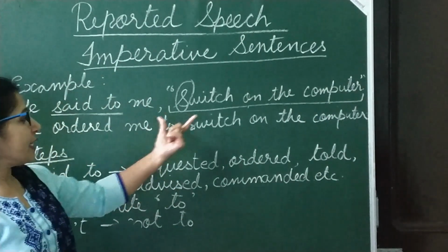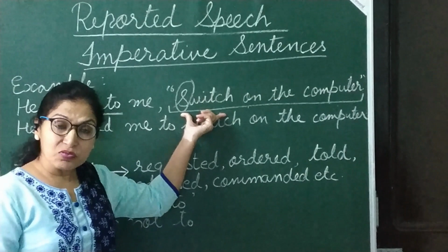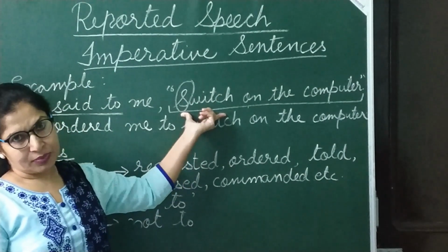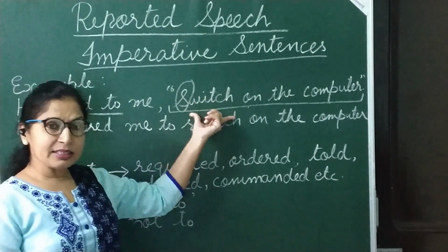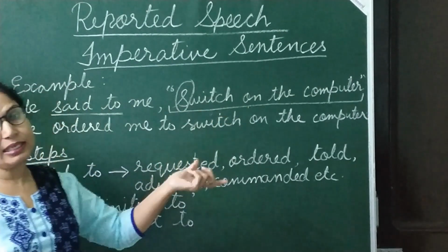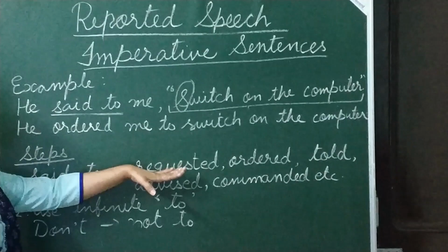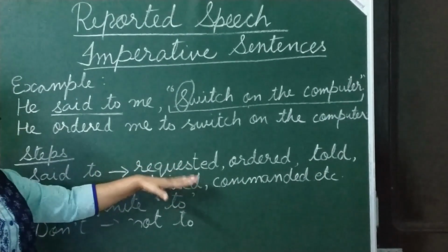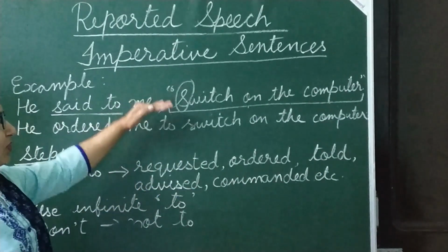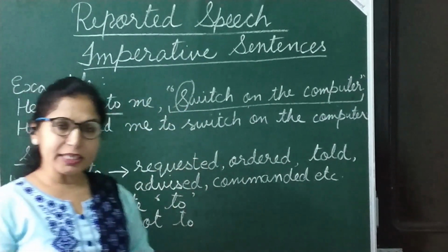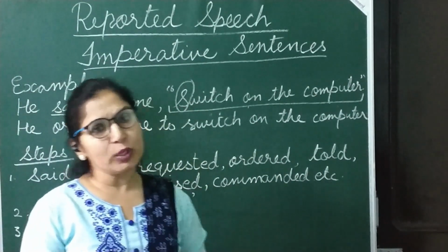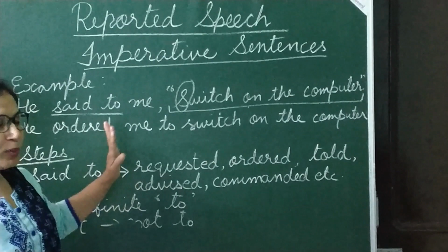But here you see the sentence starts with the verb itself. So when the sentence starts with the verb, it means it is an imperative sentence. So there we have to use these in place of the reporting verb. We have to simply remove comma and inverted comma and put to in its place. I hope this is clear.